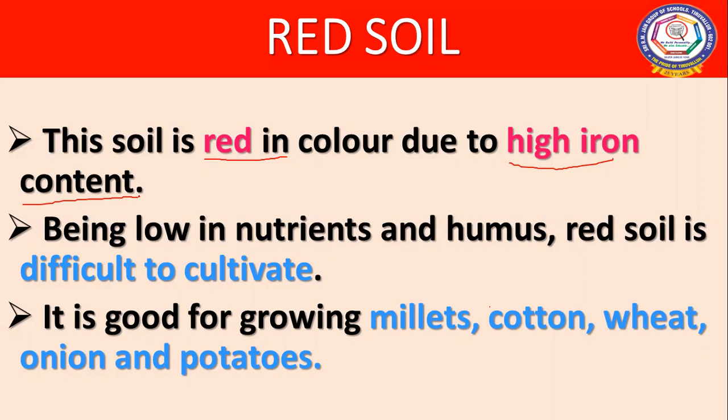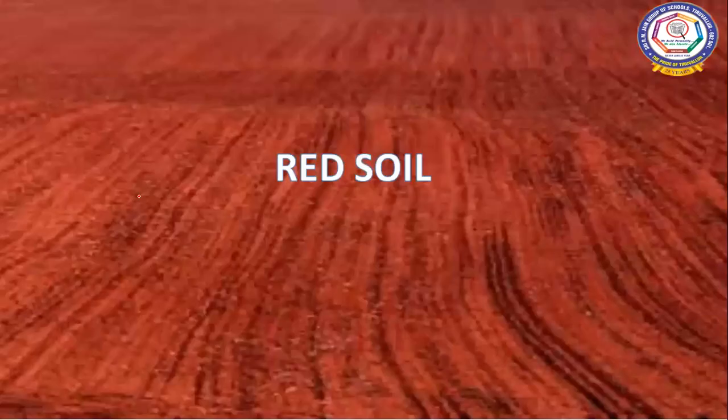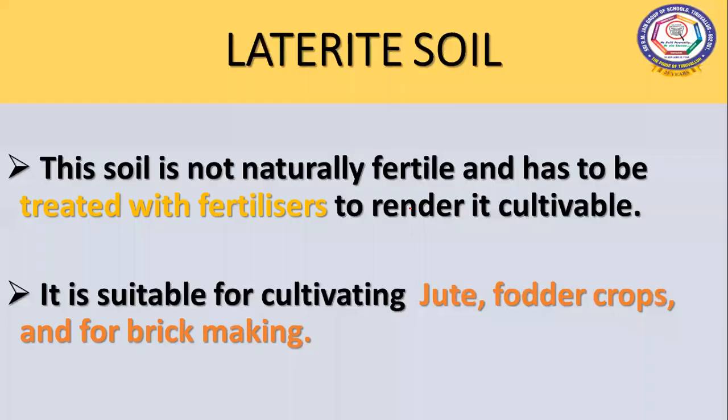Some places in India where we can find this soil are Orissa, Madhya Pradesh, Tamil Nadu, Andhra Pradesh, and Kerala. You can see this. This is the red soil, children. And the next comes the laterite soil.